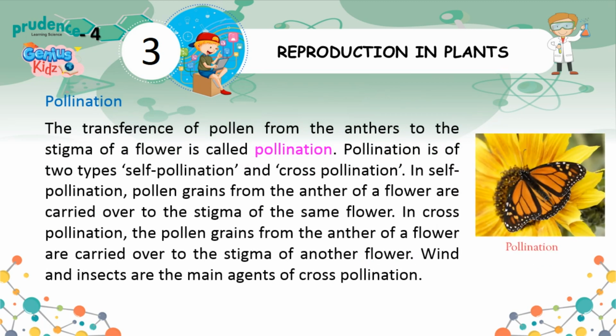Pollination. The transference of pollen from the anthers to the stigma of a flower is called pollination. Pollination is of 2 types: self-pollination and cross-pollination. In self-pollination, pollen grains from the anther of a flower are carried over to the stigma of the same flower. In cross-pollination, the pollen grains from the anther of a flower are carried over to the stigma of another flower. Wind and insects are the main agents of cross-pollination.